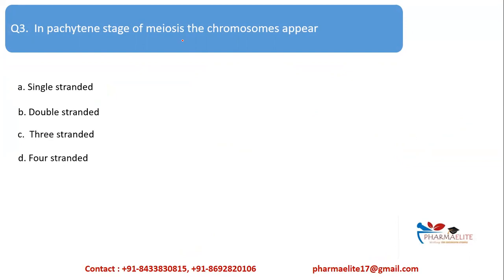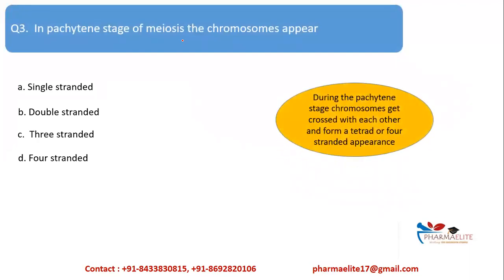Now we had seen that when the entire phase of prophase 1 was going, how were the chromosomes appearing? During the pachytene stage, the chromosomes had a crossing, that is, they were forming chiasmata. And here there were 4 strands, that is, it is forming a tetrad or a 4-stranded appearance. Therefore, the correct answer here is option D. That is 4-stranded during the pachytene stage of meiosis.